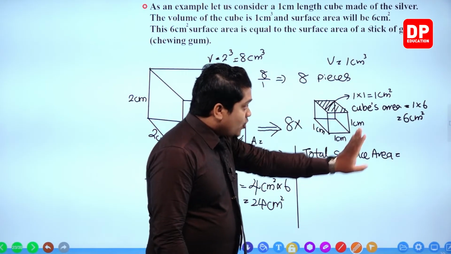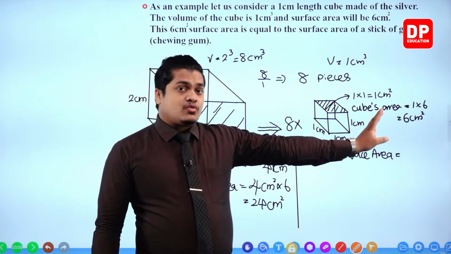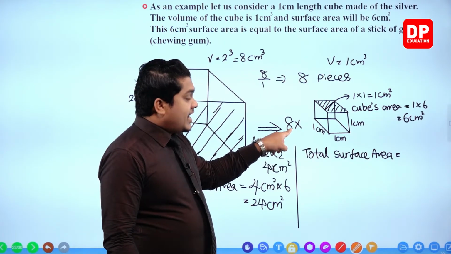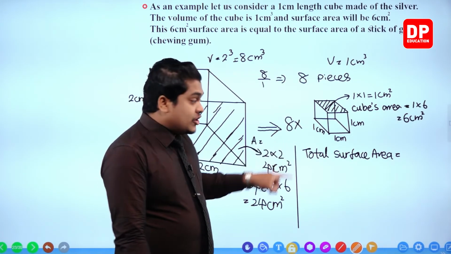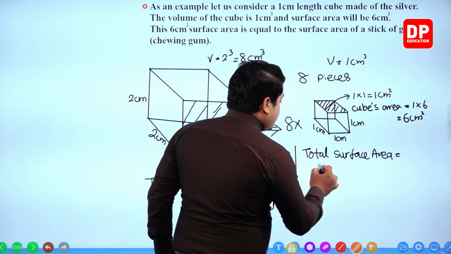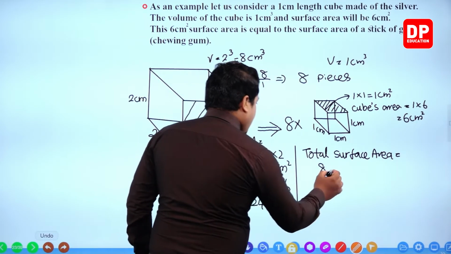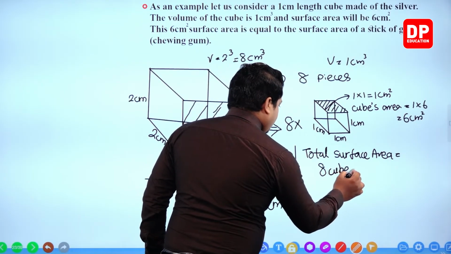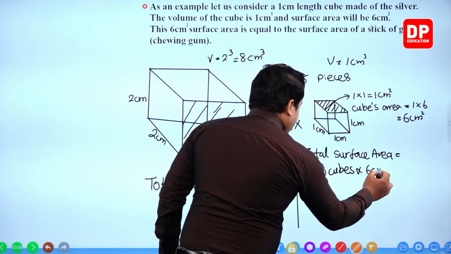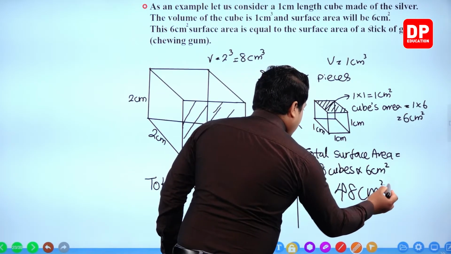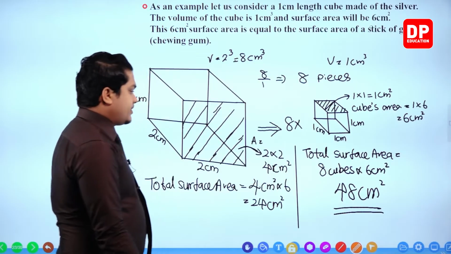So altogether, one cube's area becomes 6 square centimeters. How many cubes are there? 8 cubes. See, 8 cubes into 6 square centimeters. Altogether 48 square centimeters, my dear children.